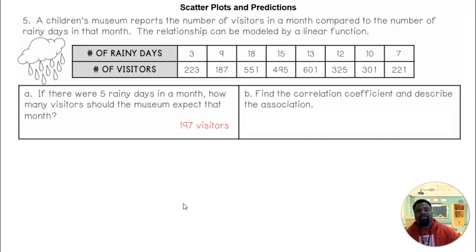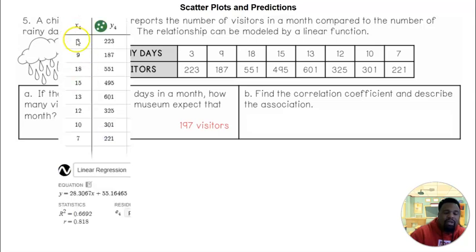Find the correlation coefficient to describe the association. We still do the same thing we did here. We type in our table where X is the rainy days and Y is the visitors, and we add our regression. Now we're looking for the lowercase r. The lowercase r represents your correlation coefficient, which is right here. If we round it to the nearest hundredth, that's going to give us 0.82. So 0.82 is the correlation coefficient. Since it's 0.82, we can say that it's a strong positive correlation.